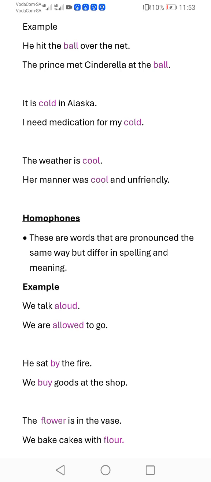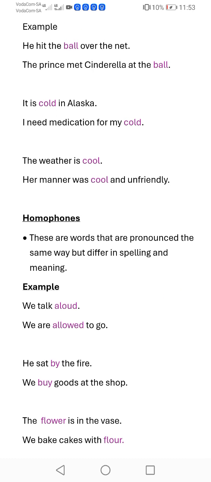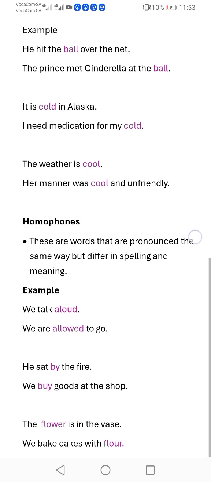Cool in our second sentence, her manner was cool and unfriendly, is associated with the manner. It's how the person is. It is the manner in which the person portrayed themselves. Is the person unfriendly? The person was cool. The person was just chilled. So it is associated with the manner. So cool is our homonym in this sentence.